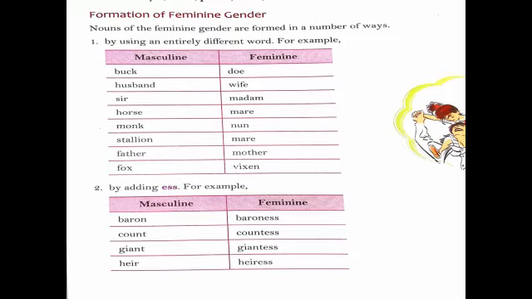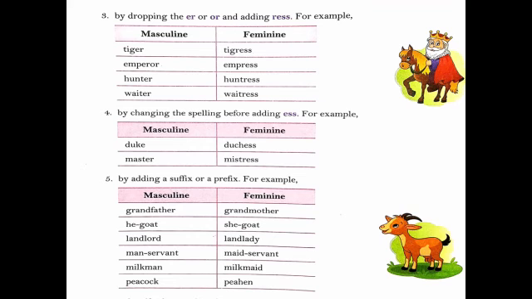So these are the masculine and feminine gender. When we put ess at the end of the noun, we get feminine gender.